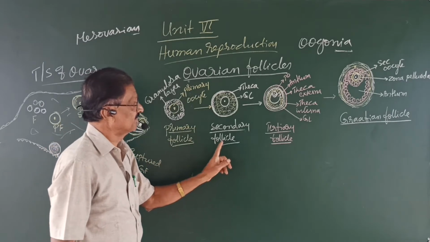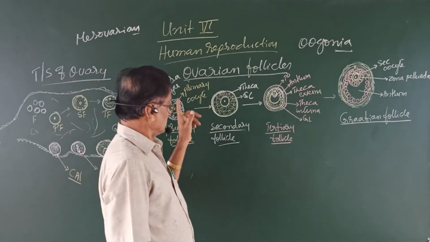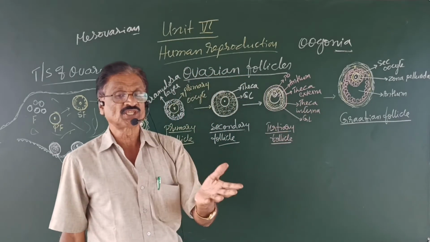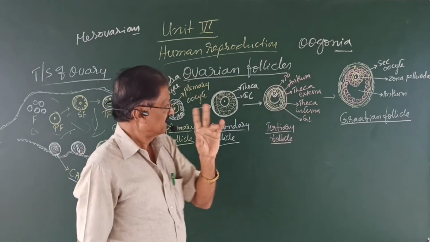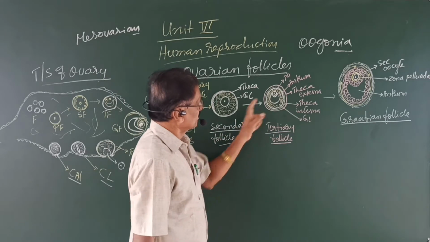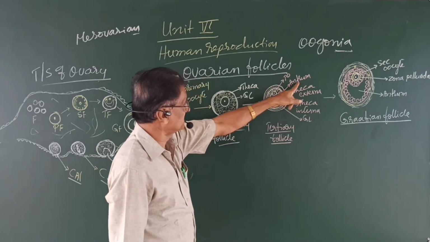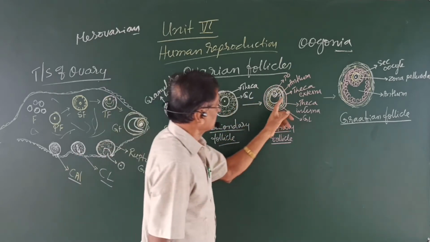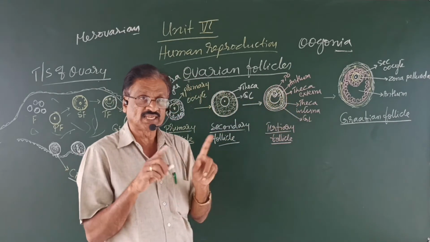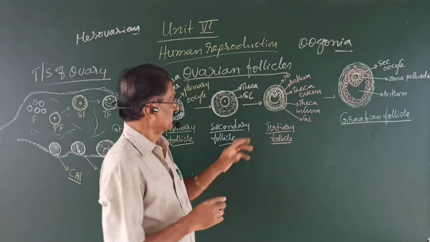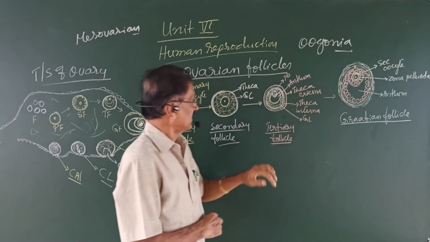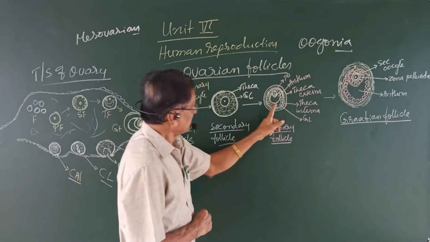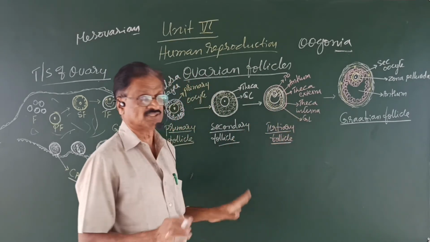That is the secondary follicle. This secondary follicle becomes what? A tertiary follicle, by the development of a cavity in the center called the antrum. The theca is now differentiated into an outer theca externa and an inner theca interna, and the granulosa layer remains as such.